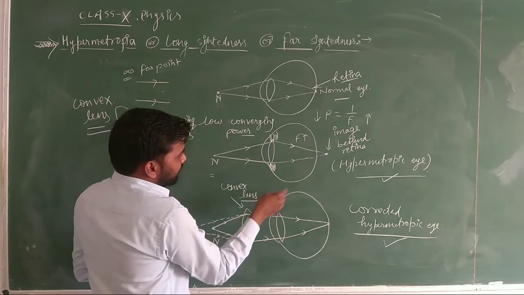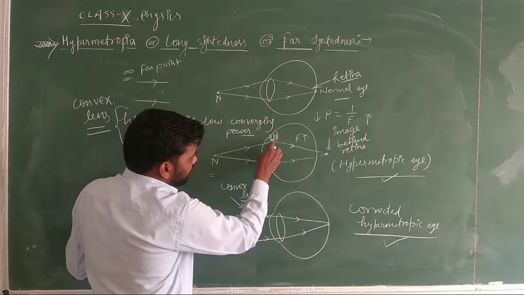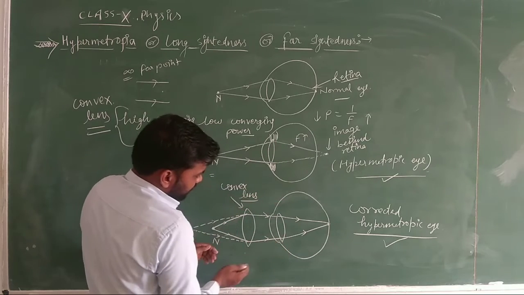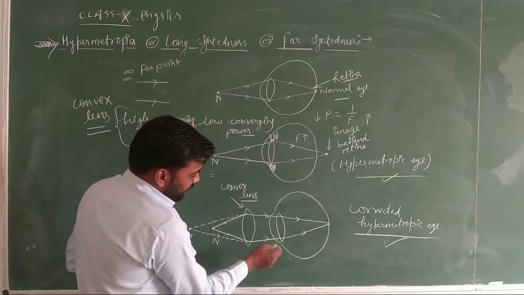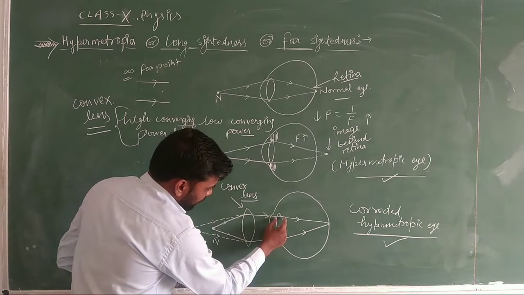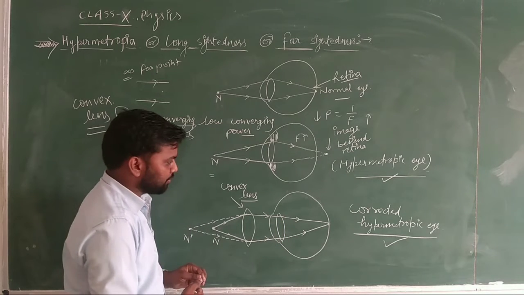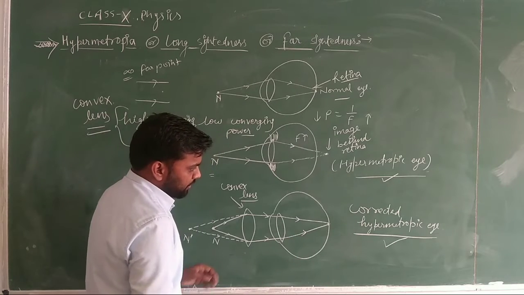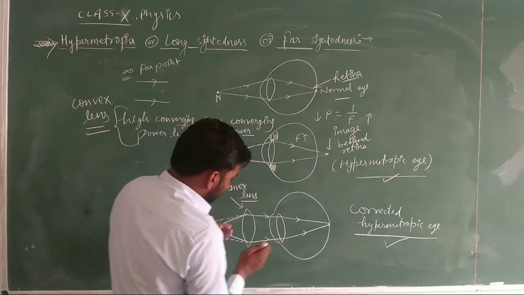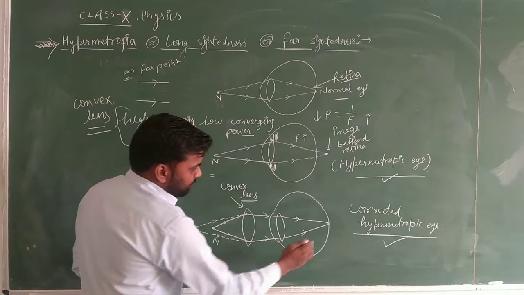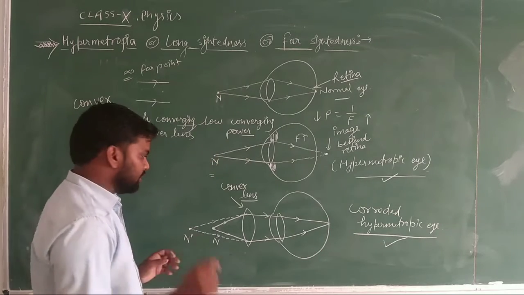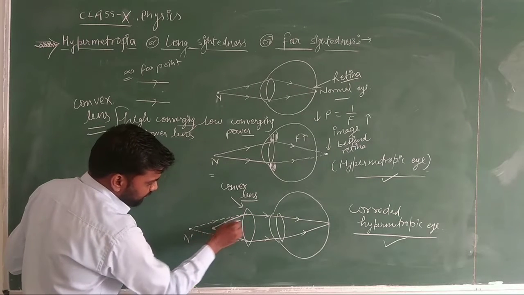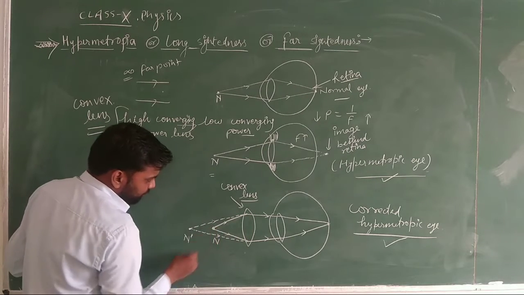So in the previous case these rays were going to the end of the lens, but in this case they will come more closer. When they come more closer, then at these points the thickness of the lens is much more. If thickness is more, definitely the converging power of the lens will increase. If converging power is increasing, the image of the object will be formed. Now actually what is happening, if it is converging the light rays from this object, then